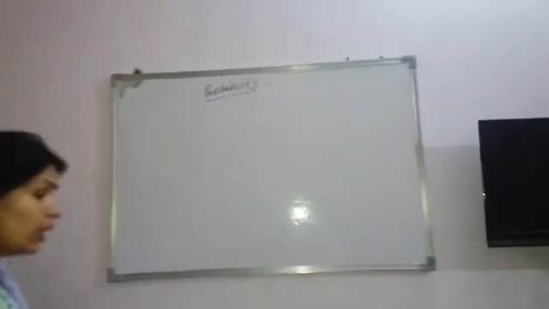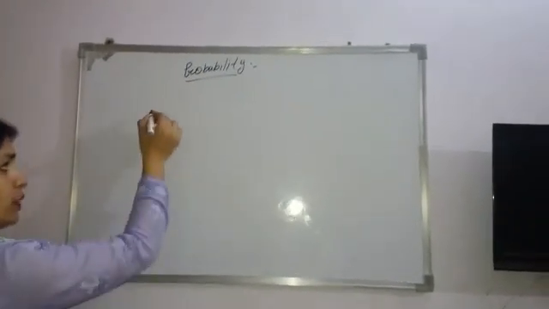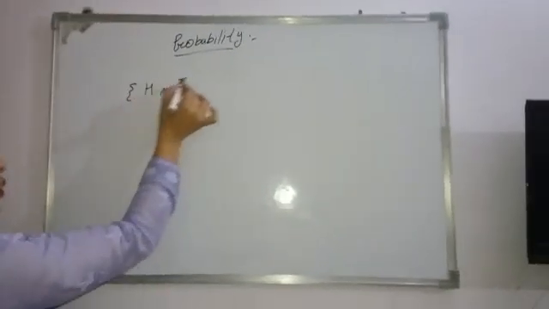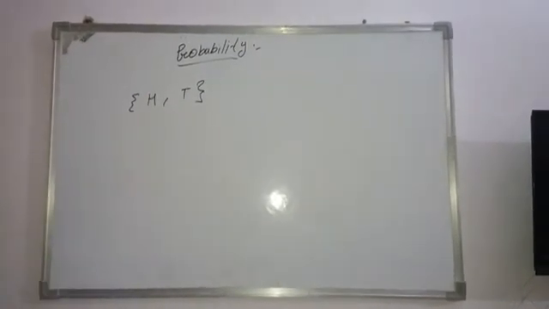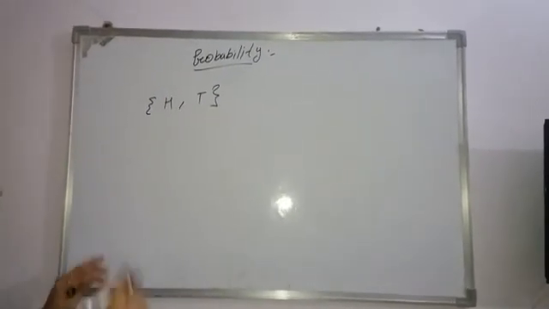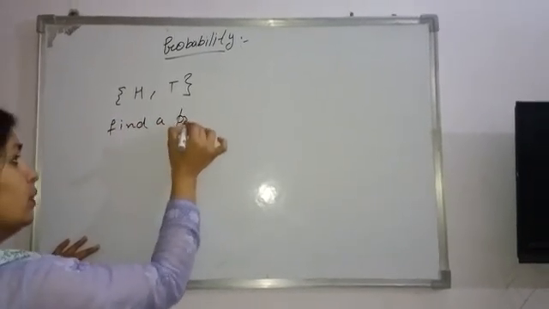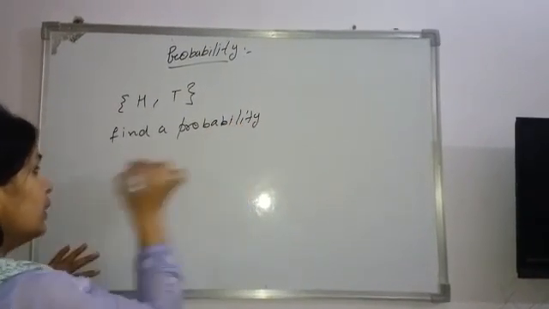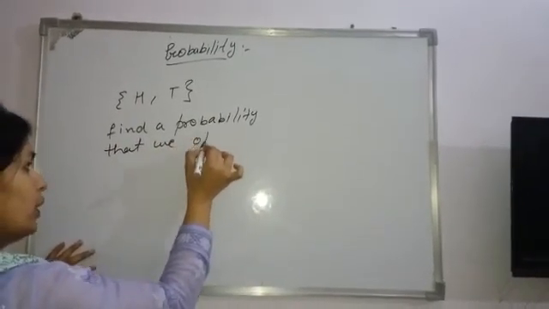Now come to the topic. If we want to toss a coin, we have two cases, head and tail. In case of a coin, we have only these two cases. Suppose we want to find the probability that we obtain tail.